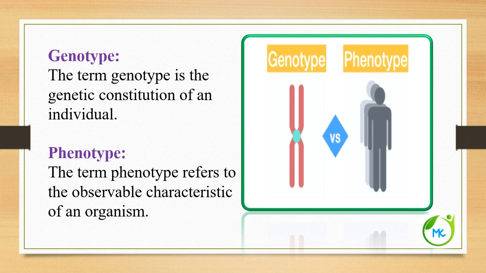The other terminologies we can see are phenotype and genotype. First, genotype. The term genotype is the genetic constitution of an individual, whereas the term phenotype refers to the observable characteristic of an organism.